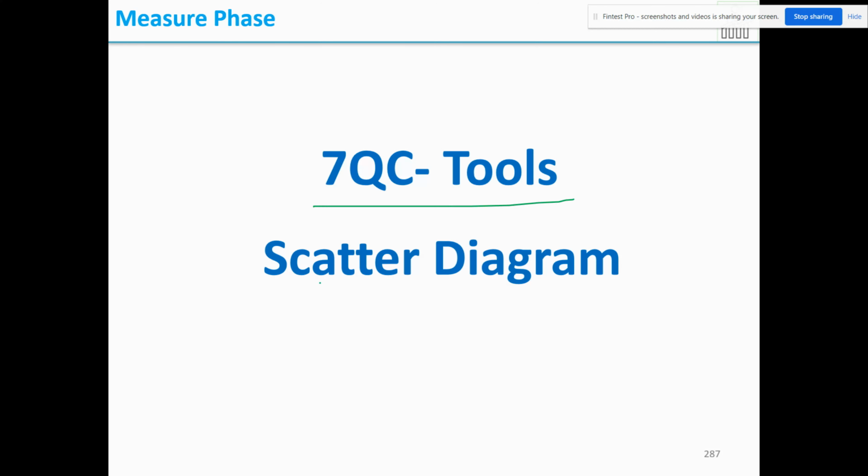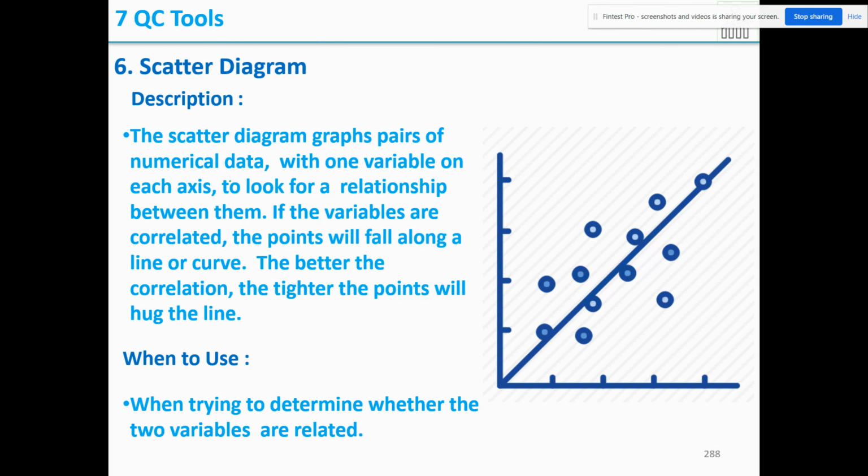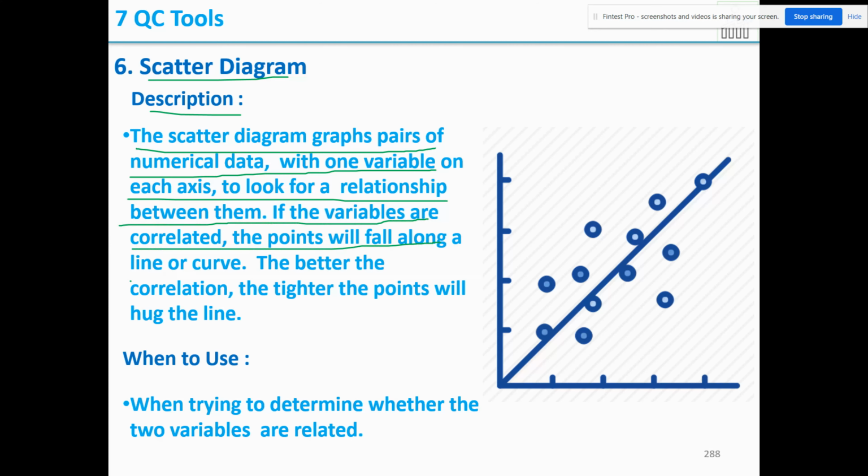So the next one is the scatter diagram. The scatter diagram graphs pairs of numerical data with one variable on each axis to look for a relationship between them. If the variables are correlated, the points will fall along a line or a curve. The better the correlation, the tighter the points will hug the line.